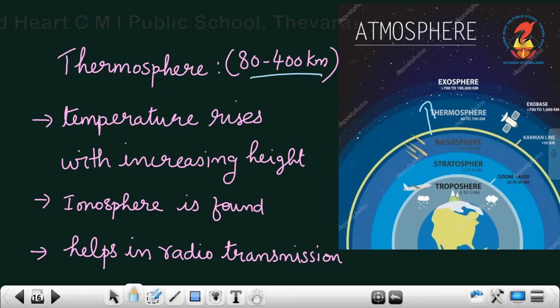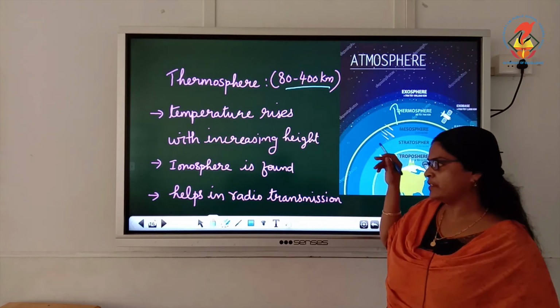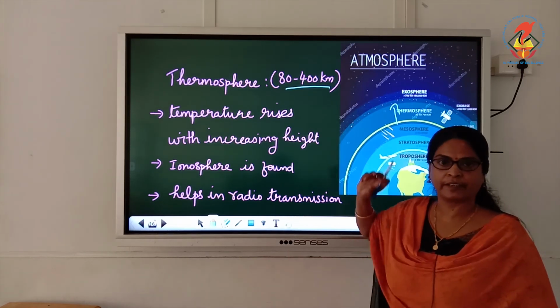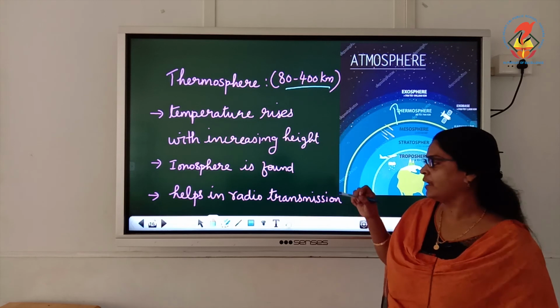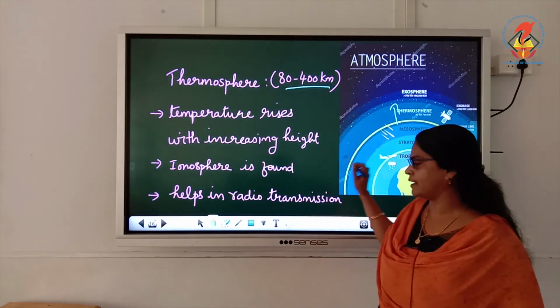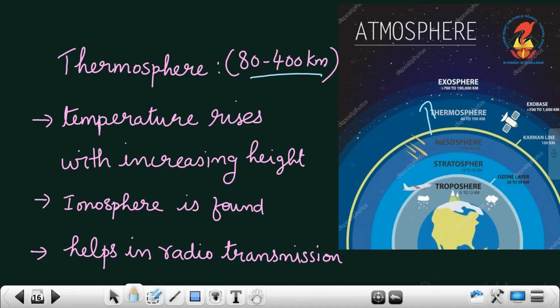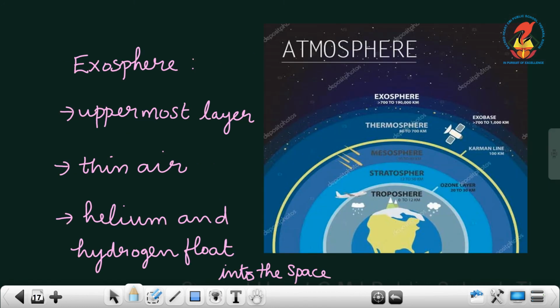Then ionosphere is found in this layer, thermosphere. Ionosphere, ions. Ions means what? Ions are electrically charged particles. Electrically charged particles, ions, are found in this layer. This layer helps in radio transmission. You can see the picture.